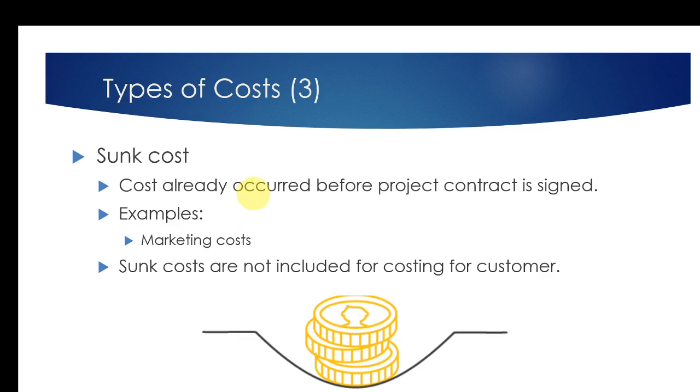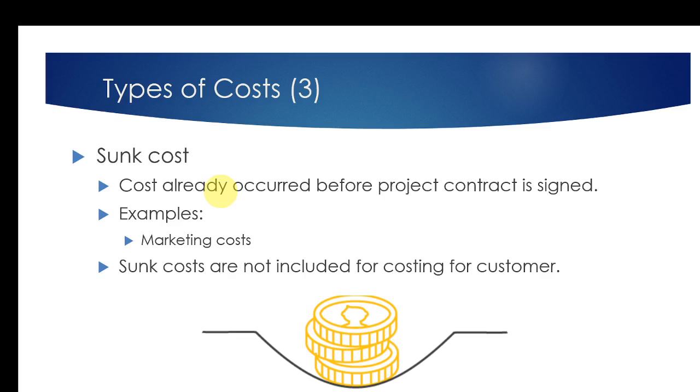Now we are going to look at a very special type of cost. We call them the sunk cost. Sunk cost is a cost which has already occurred before a particular project is formally started or contractually it is signed. So those are called sunk costs.